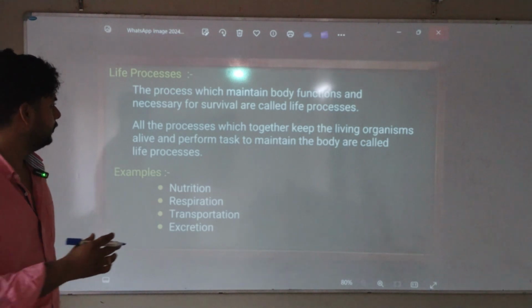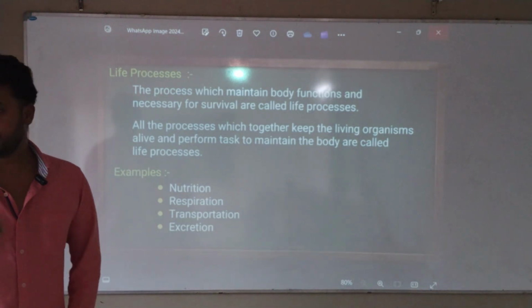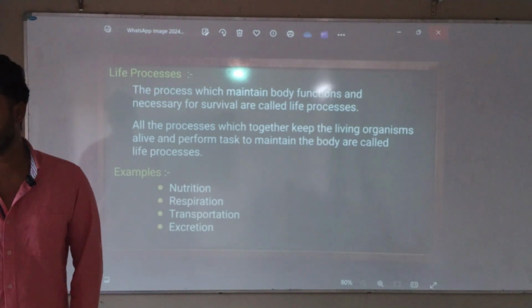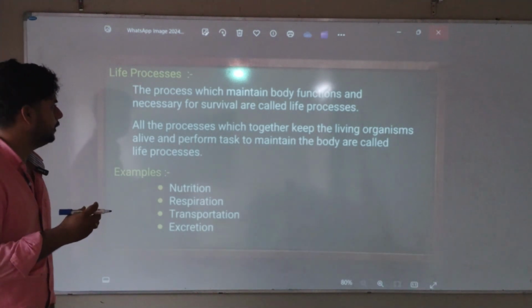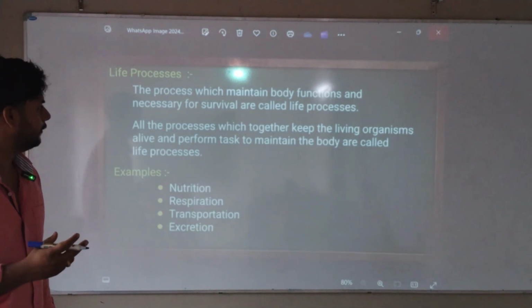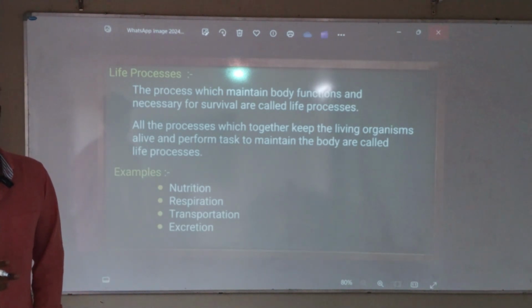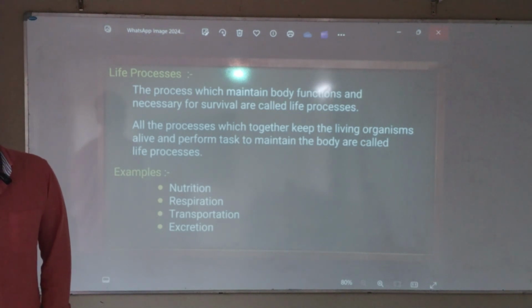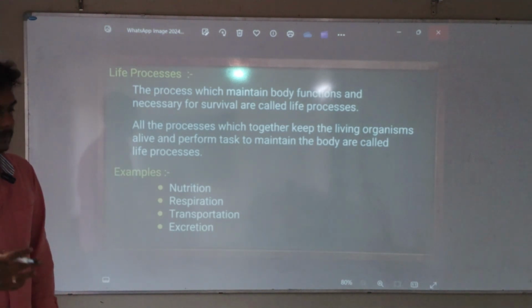Okay. So the processes which maintain body functions, not only the internal part, I'm saying external also. Wherever I'm living, that should also help me. So the processes which maintain body functions and are necessary for survival are called life processes. Any doubts? External plus internal, both should be perfect to live here, to maintain the body functions. Then only everything will go perfectly. That is called life process.